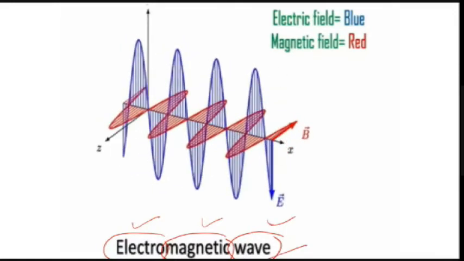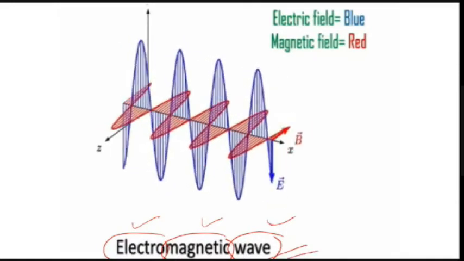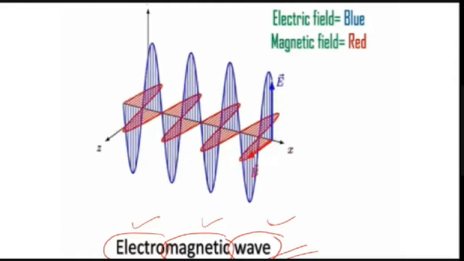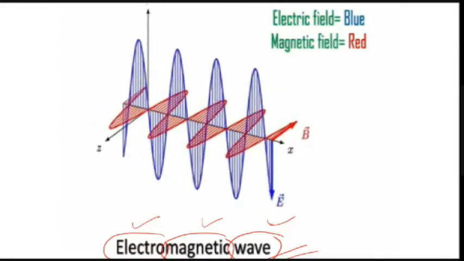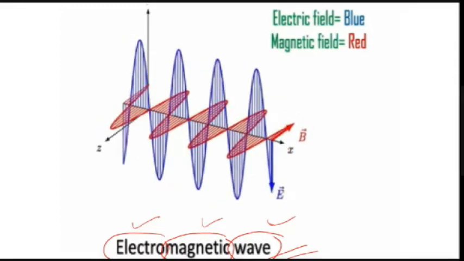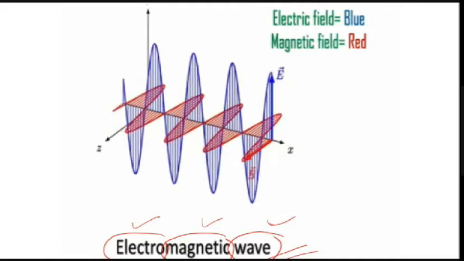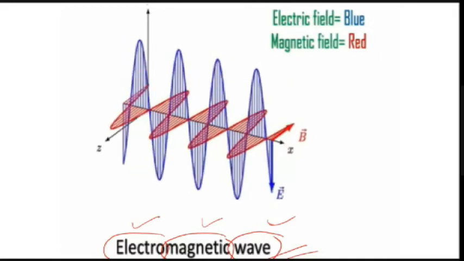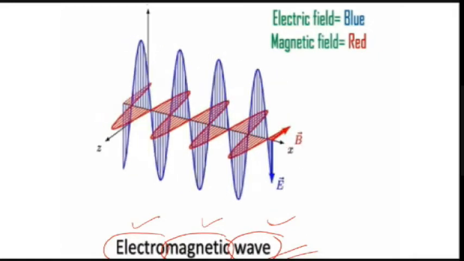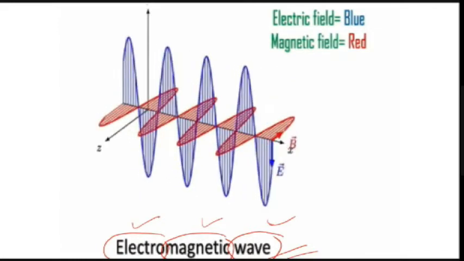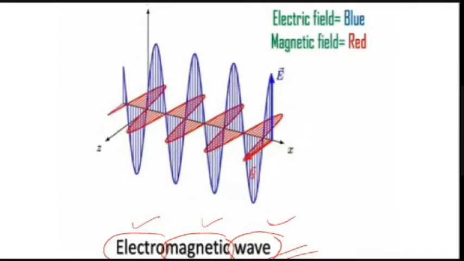First, can anyone tell me what is a wave, or when a wave will be generated? Any idea? There's a disturbance, a disturbance is transmitted in space. How is the disturbance produced? Vibrations or oscillations are needed. Some particles need to oscillate, or some quantity must be oscillating.